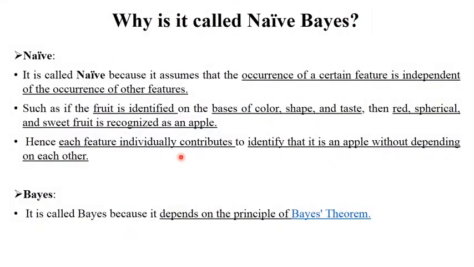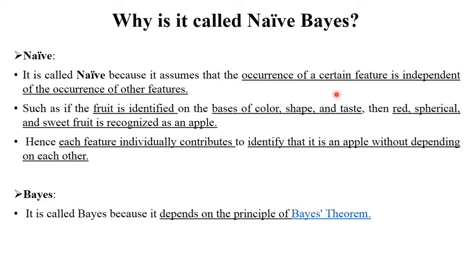The next and most important point: why is it called Naïve Bayes? First, what is Naïve? Naïve, because it assumes that the occurrence of certain features is independent of the occurrence of other features. Let's take one example. Suppose there is a data set of features. For example, color is red, shape is spherical and the taste is sweet. As per the features, you need to identify the fruit. Suppose as per these features, the fruit is an apple, right?